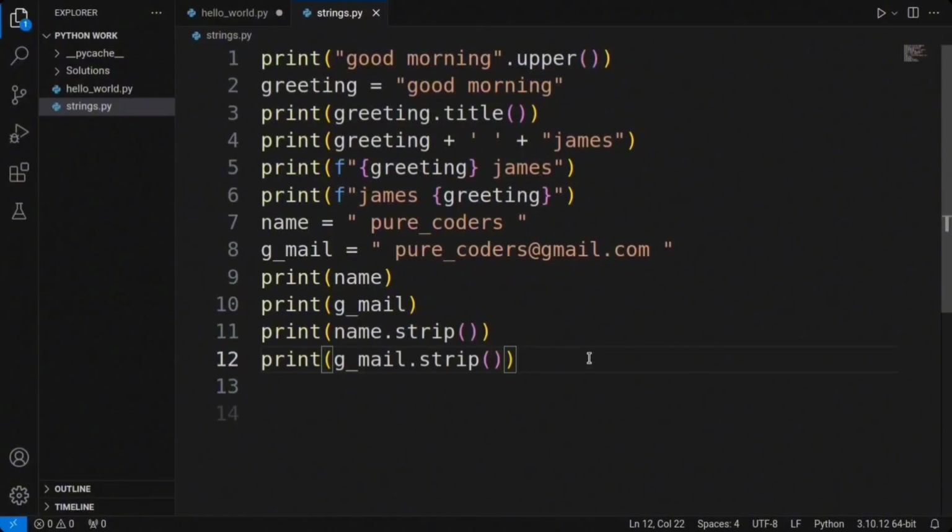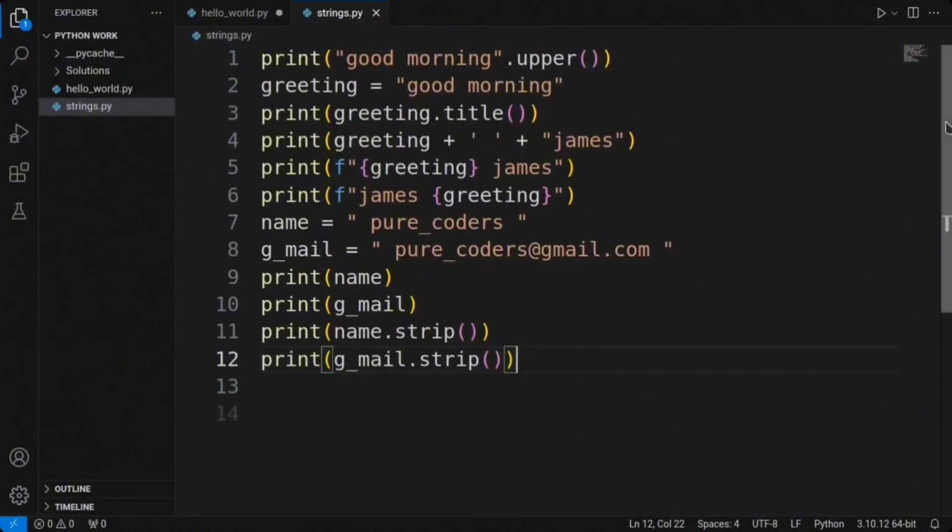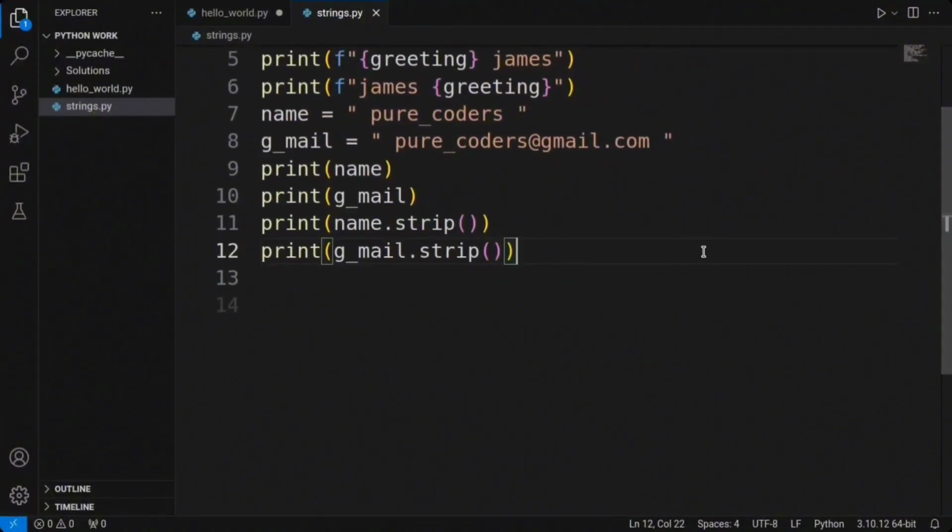Alright, let's wrap up today's video with a look at how to add tab space and new lines to our strings. In Python, we can add tab space using the \t and we can add a new line using the \n. They are both called escape sequences. Let's dive into practical examples.